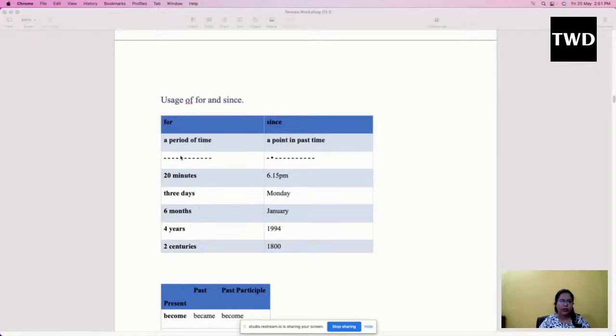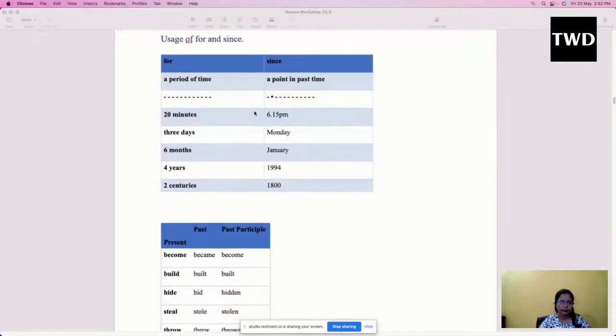Exact, yes. So when I say 20 minutes, 3 days, 6 months, 4 years, or 2 centuries, these mean that I'm showing you the duration, and for all such durations, we'll be using for. In case I'm showing you a specific time, like 6:15 p.m., or Monday, or January, or 1994, or the century 1800, in such cases, we are going to use since.